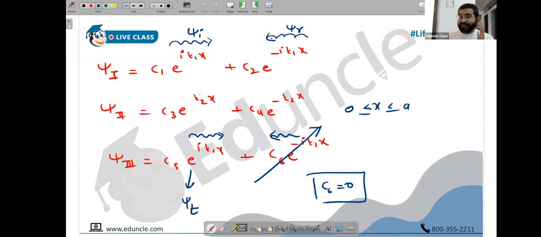After this, we have got, people, this time 5 constants. See, earlier we used to have only 3 constants, C1, C2, C3, and we had 2 boundary conditions. What we used to do was write C3 in terms of C1, C2 also in terms of C1, and then things used to get cancelled by taking the ratio. C3 upon C1 was getting cancelled, C2 upon C1 was getting cancelled, and we used to have some values.